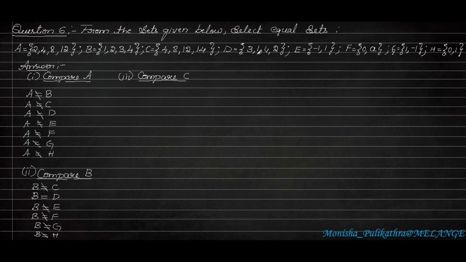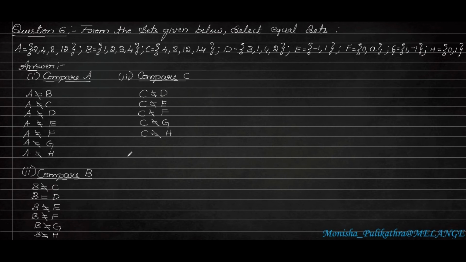Okay. C with D. See here it is 4, 8, 12, 14 and it is 3, 1, 4, 2. So it is not equal. C is not equal to D. Again E is minus 1, F, it is not equal to any of the things. C is not equal to E. C is not equal to F. C is not equal to G. And C is not equal to H.